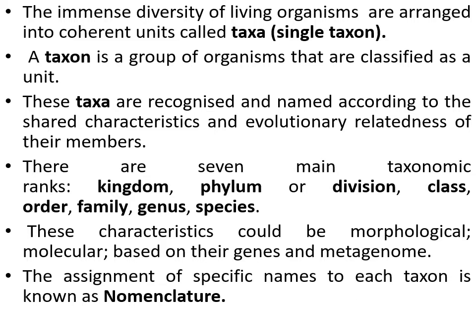These characteristics could be morphological, molecular, as well as based on their genes and metagenome. The earlier practice was that classification was mainly based on morphological features, but nowadays it is molecular. It's usually based on genes as well as metagenome.